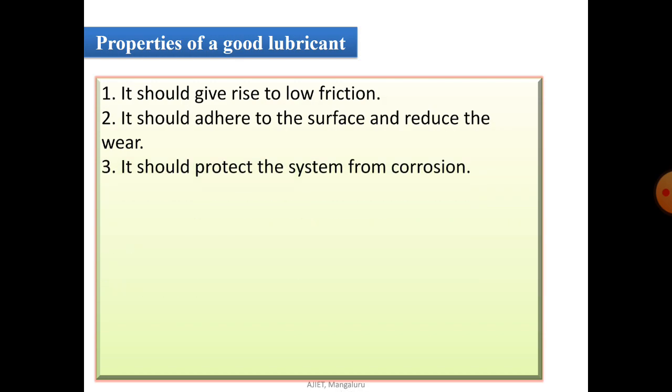Third, it should protect the system from corrosion. As much as possible, the lubricant should be free from corrosion, and it should protect the system from corrosion.